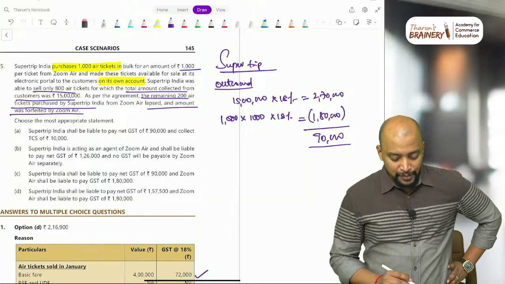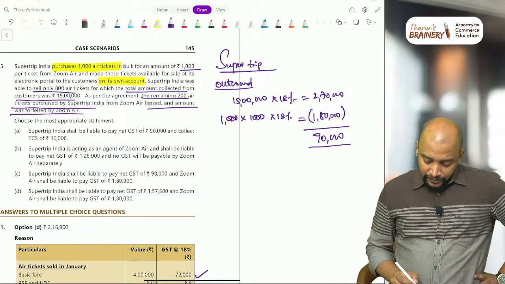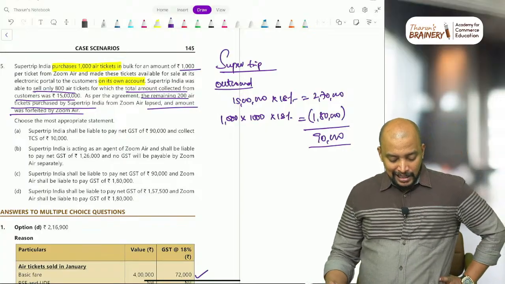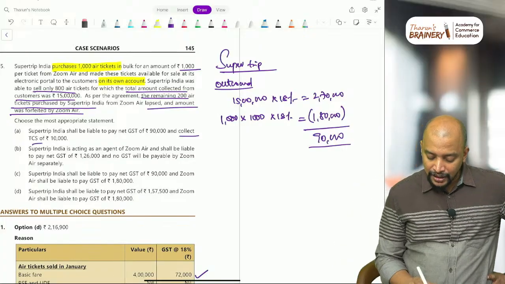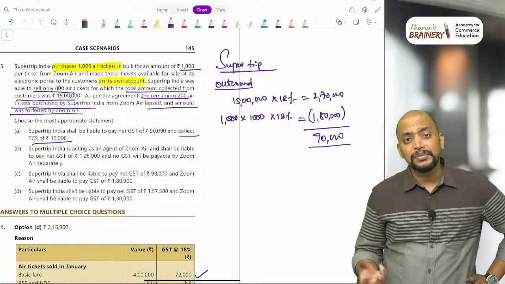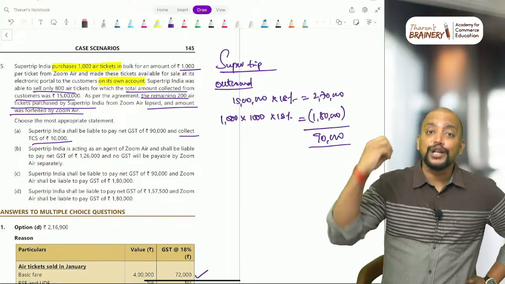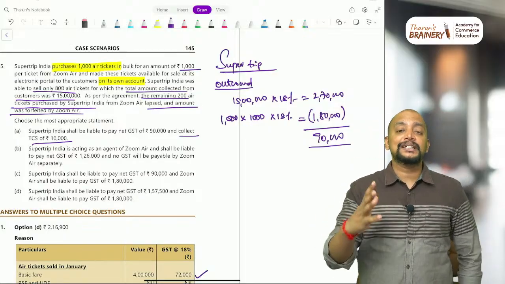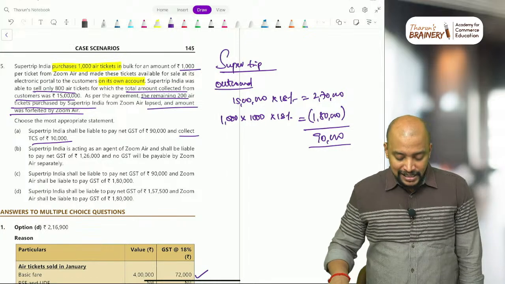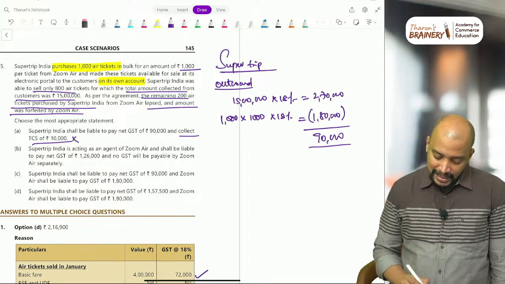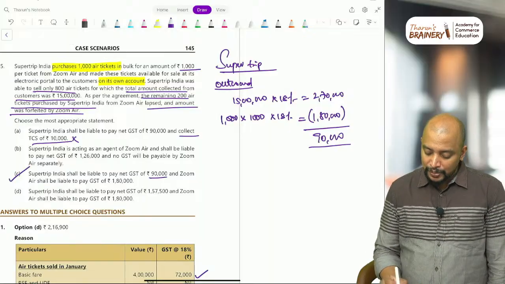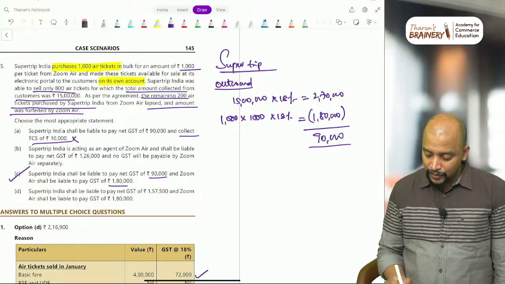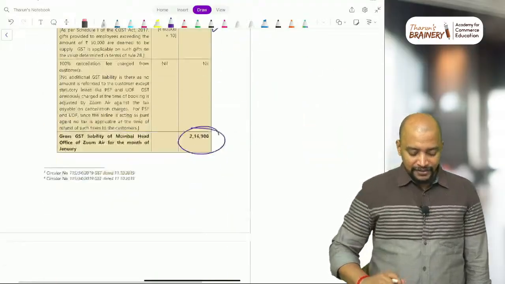Choose the most appropriate option. Here Super Trip India shall be liable to pay net GST of 90,000. Okay, correct. And collect TCS of 10,000? No, TCS is not applicable. Why not? First of all, this is not supply of services through an e-commerce operator. TCS applies only to supplies through an e-commerce operator. They are doing it in their own capacity, on their own account, like an independent person buying and selling. So TCS will not be applicable in this case. Then what is the correct answer? Option C. Super Trip India is liable to pay net GST of 90,000, and Zoomer, from whom they are purchasing tickets, is required to pay GST of 1,80,000. So for 5, the answer is C.